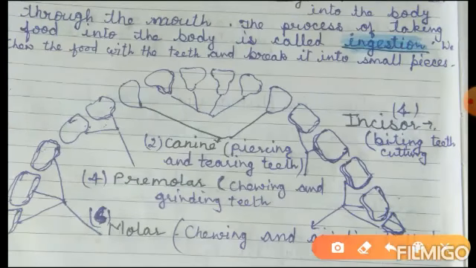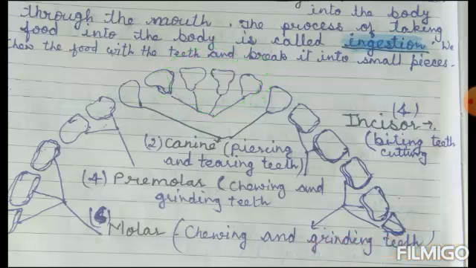Your teeth have different purposes. The front teeth are called incisor teeth. These are used for biting or cutting. These are 4 in number in each jaw.